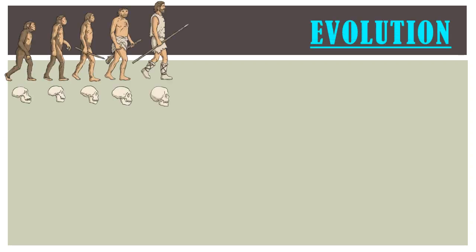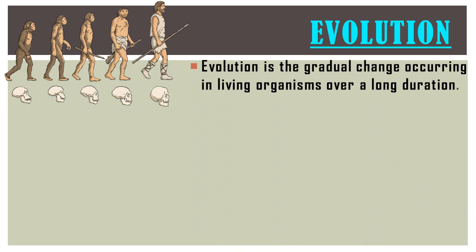So what is evolution? Students, evolution is a gradual change occurring in living organisms over a long duration. That means evolution is a slow process. If we take an example of a human being, a well developed human being has been formed from an ape-like organism.